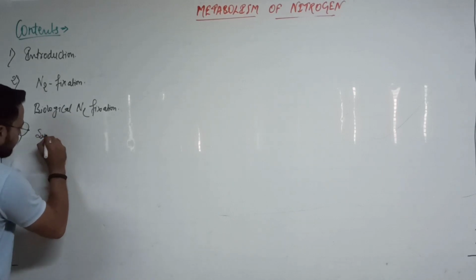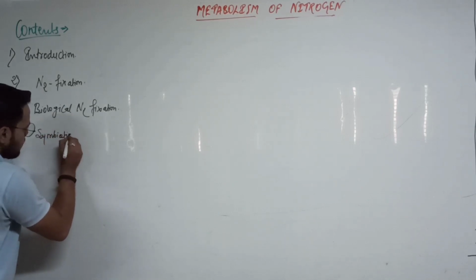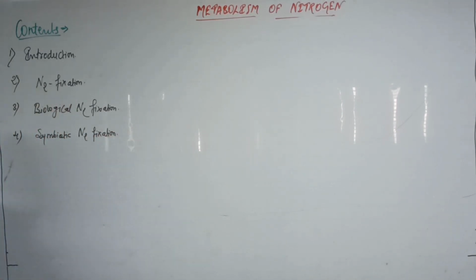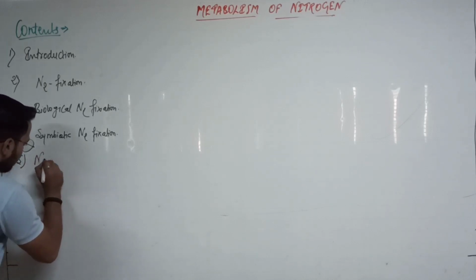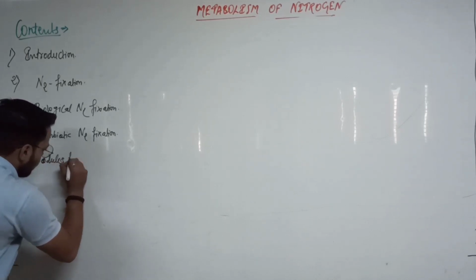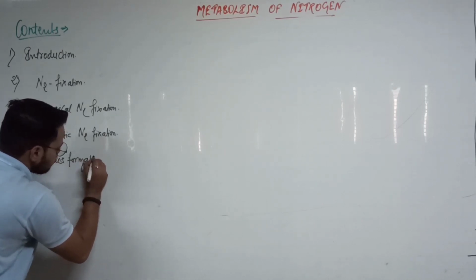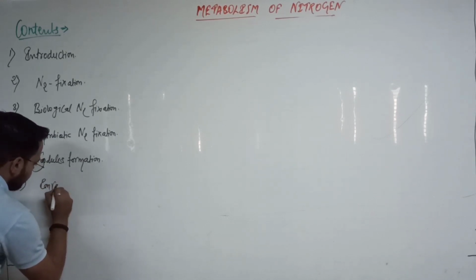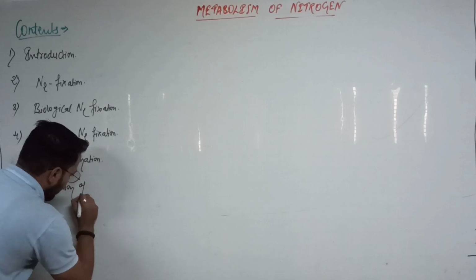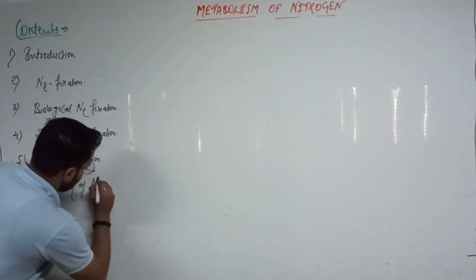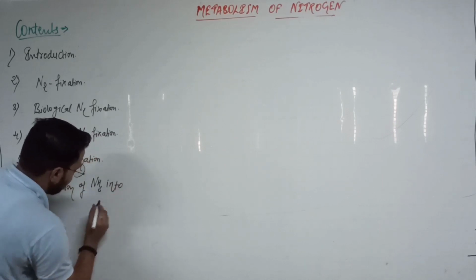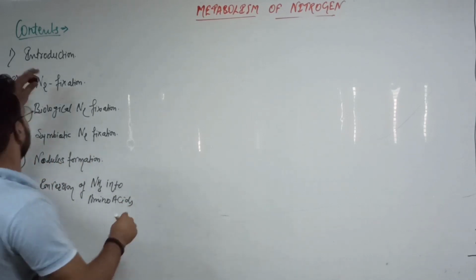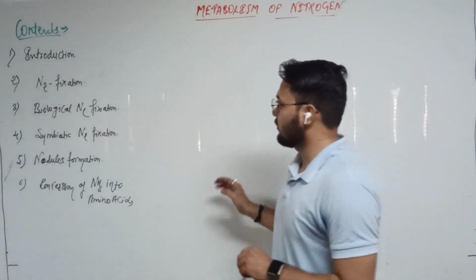Fourth is the symbiotic nitrogen fixation. Fifth is the nodules formation, and sixth is the conversion of ammonia into amino acids, that is key. So let's start the topic without wasting any time.